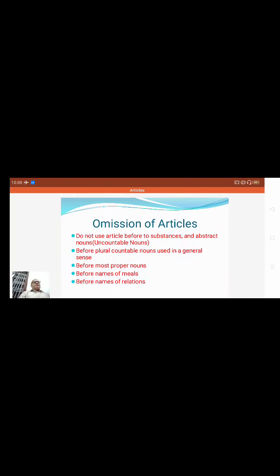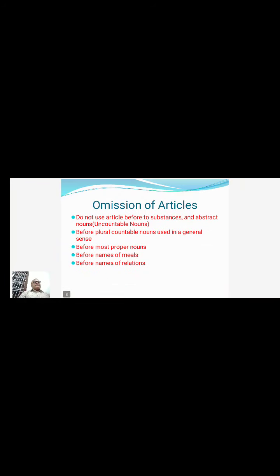The other one, omission of articles. When we need to leave out the article, we could not use an article. Could not use an article before proper nouns. Like we know that a proper noun is the name of a particular person, a particular place, a particular object.